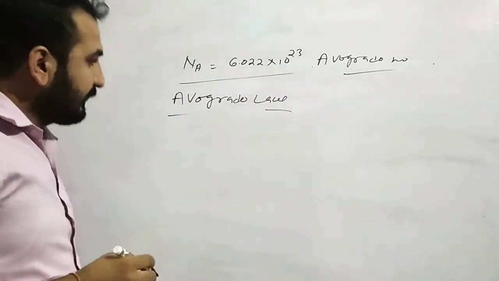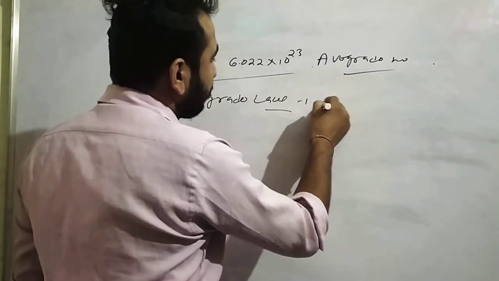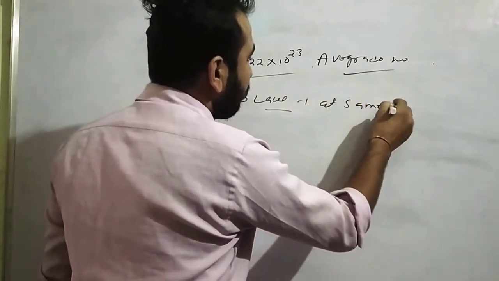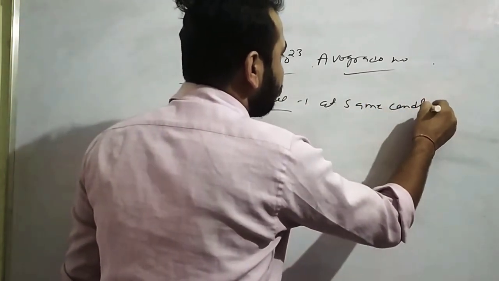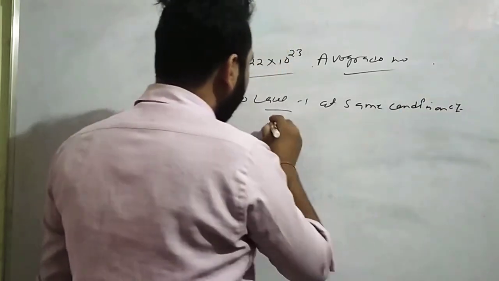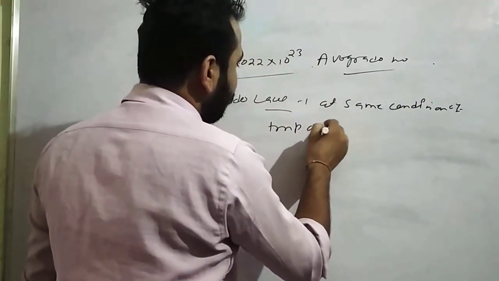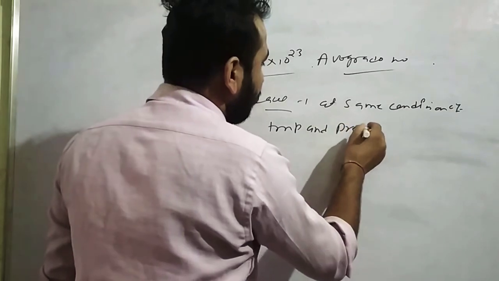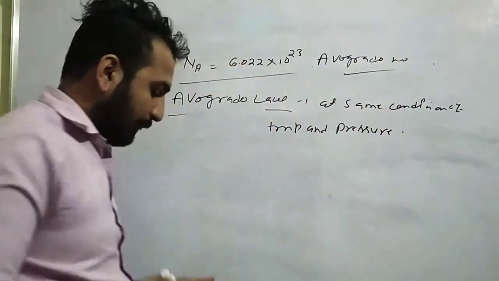It states that at the same condition of temperature and pressure, the volume of gases contains an equal number of molecules.